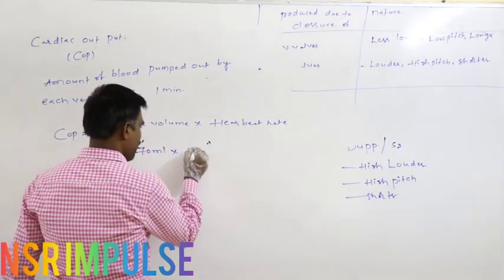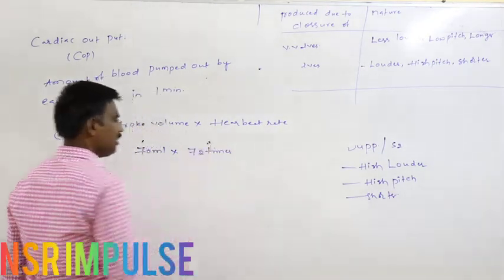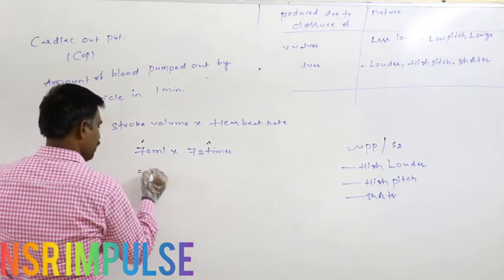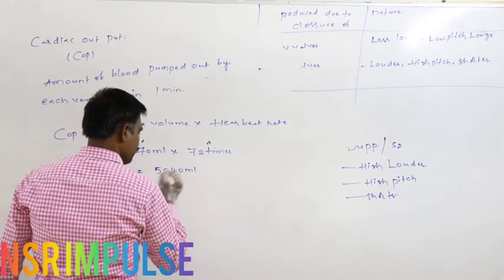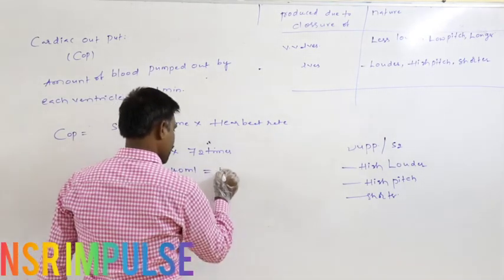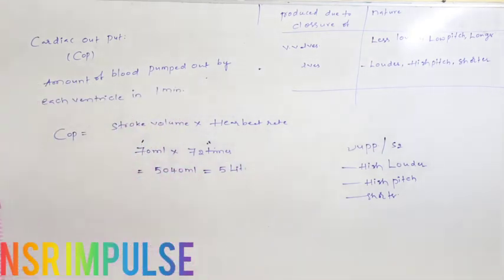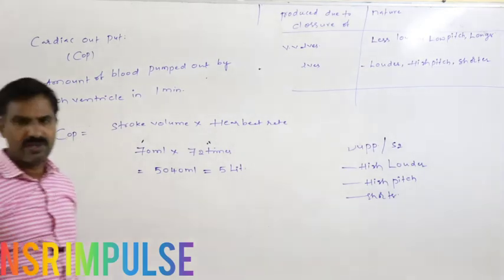What is the heartbeat rate? 72 times per minute. So definitely about 5040 ml, which equals approximately 5 liters, is the COP in a normal resting person.